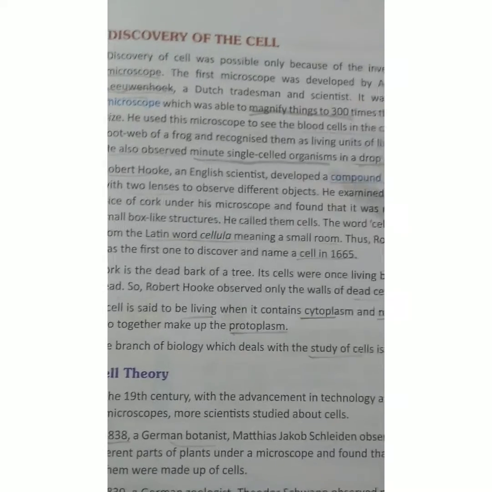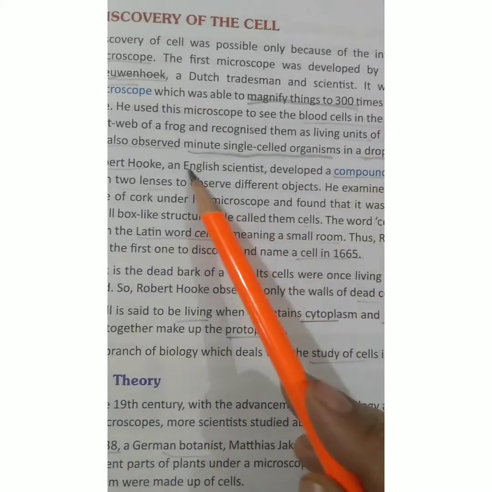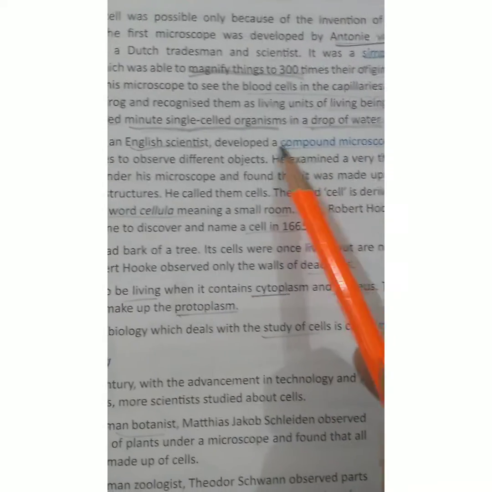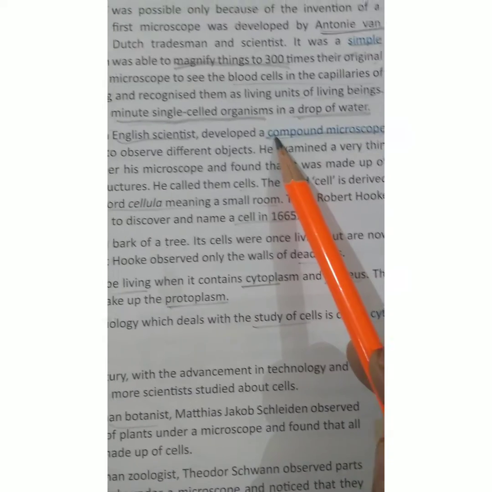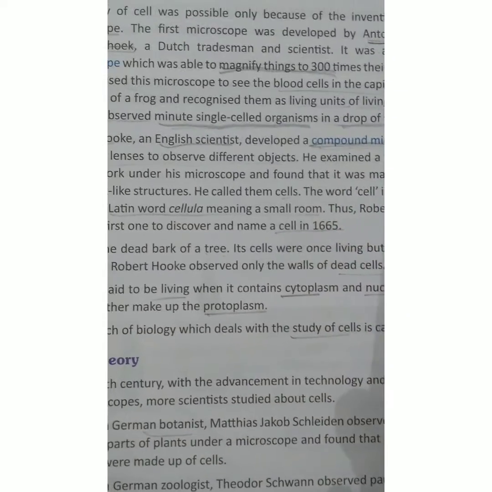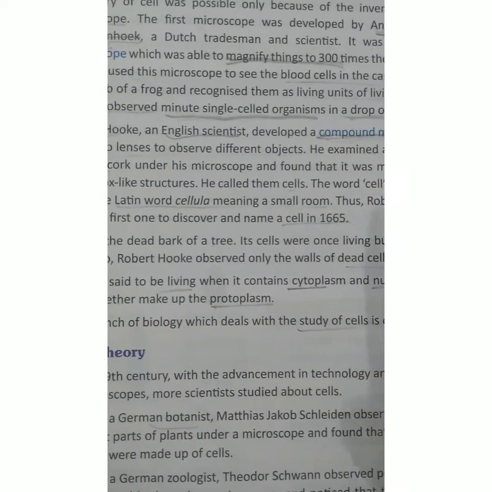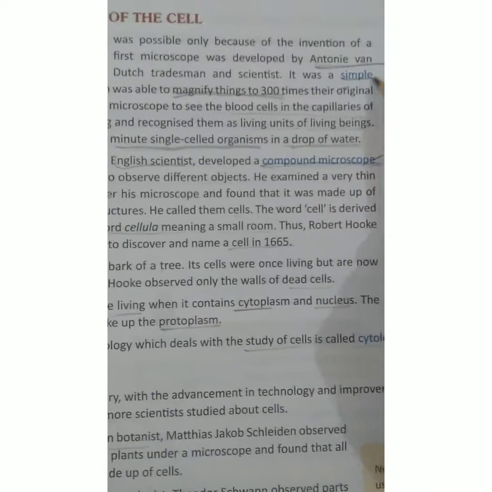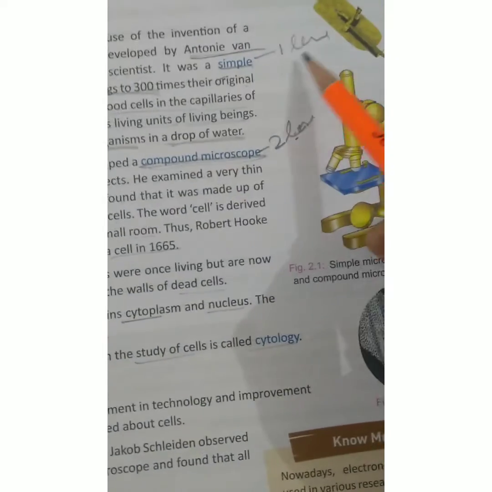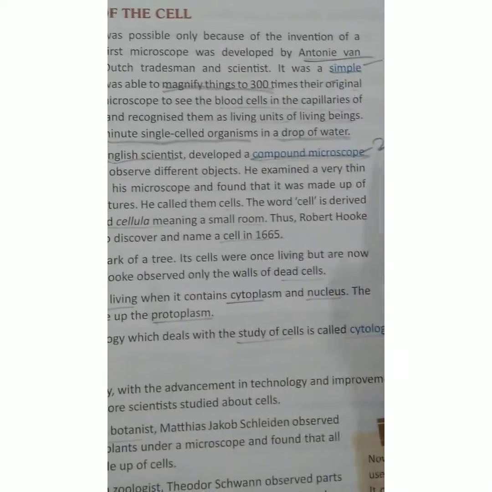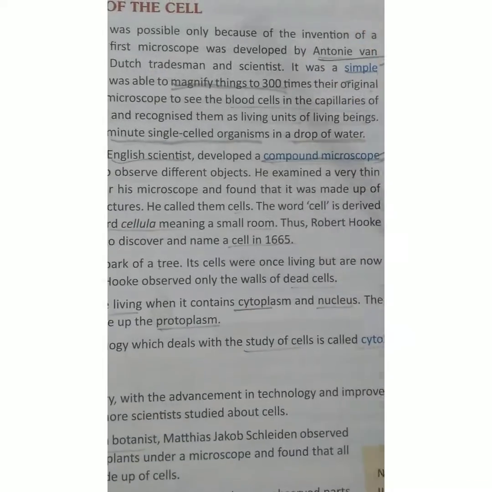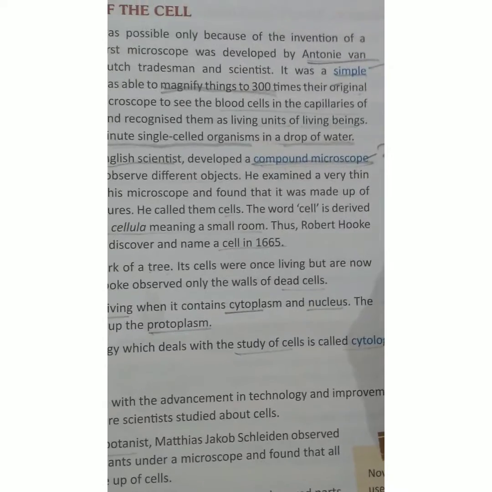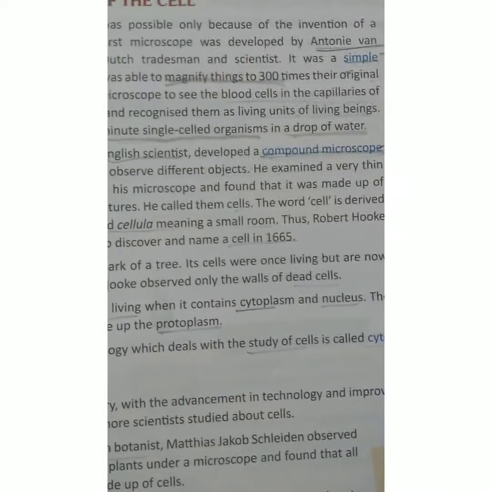Later on, Robert Hooke, an English scientist, developed a compound microscope. It is called compound because it used two lenses. How many lenses? Two lenses. And in a simple microscope, one lens was used. The main difference between simple and compound is that in a simple microscope one lens was used, and in a compound microscope two lenses were used.